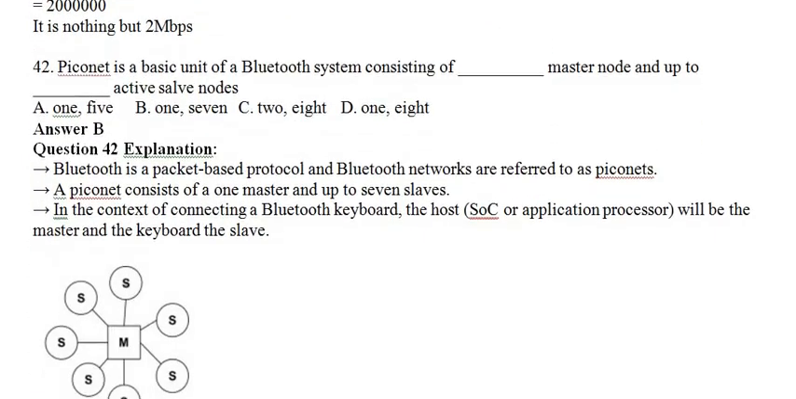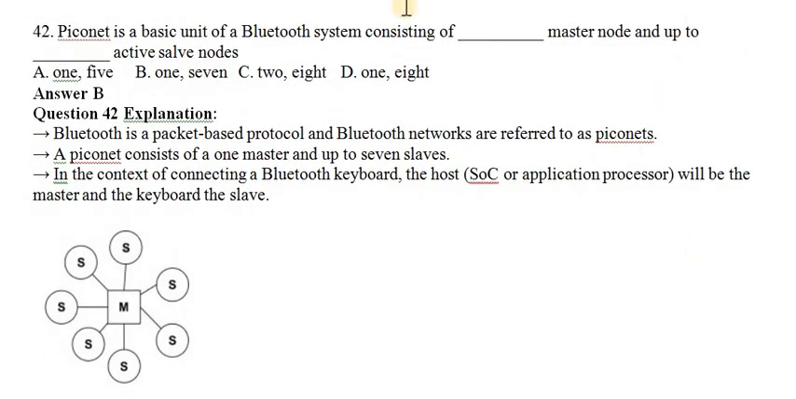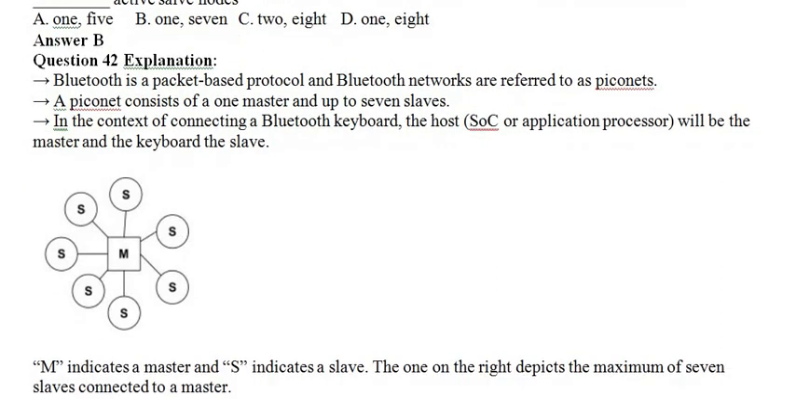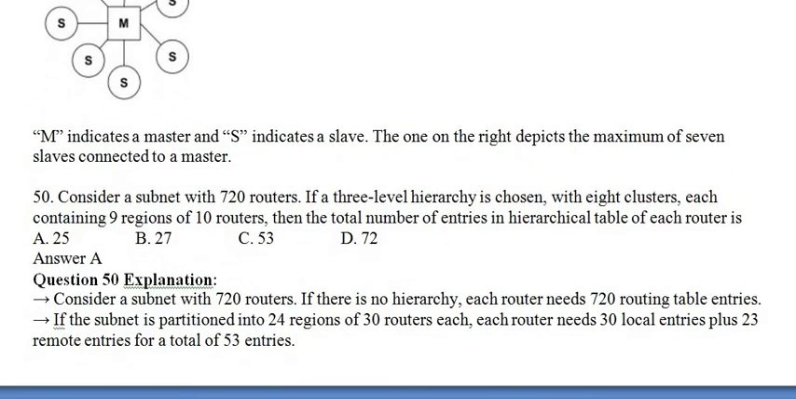Okay, so the next one: Piconet is the basic unit of Bluetooth, consisting of how many master nodes and how many slave nodes. Usually it is IEEE 802.15, so usually it has one master node and 8 slave nodes.